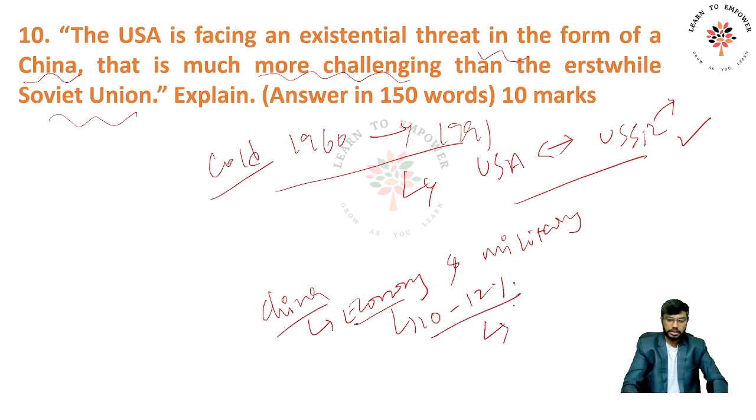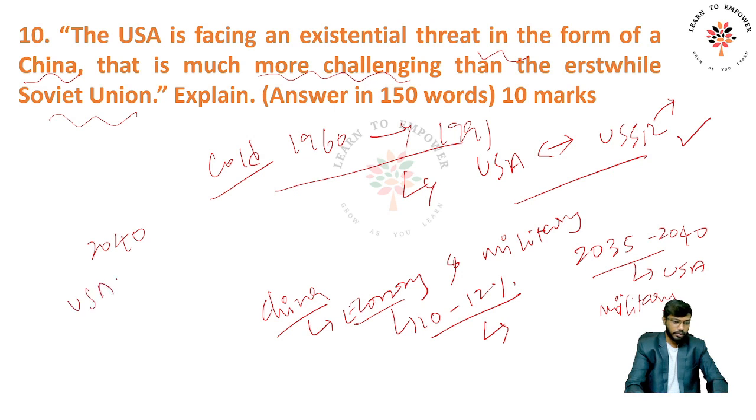If it grows like this, it is estimated that by 2035 to 2040, China will overtake USA's economy. But USA still remains the greater military power. So this creates a contradiction, because by 2040, USA will have a smaller economy than China, but USA will have more military strength than China.